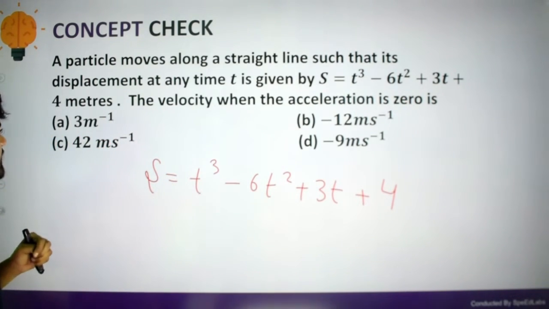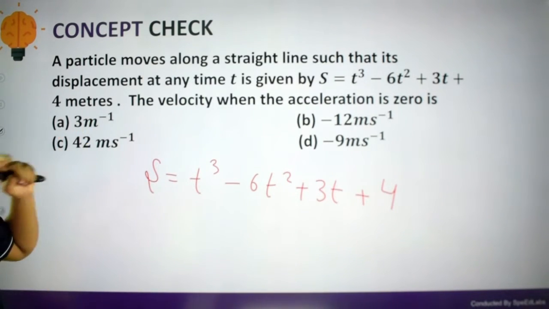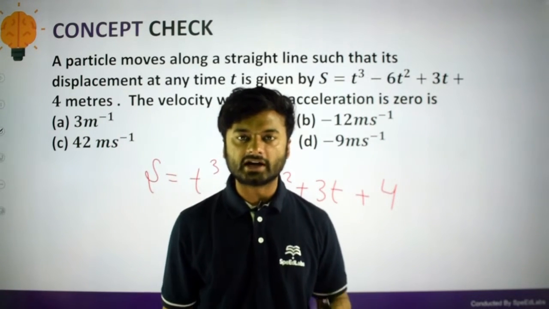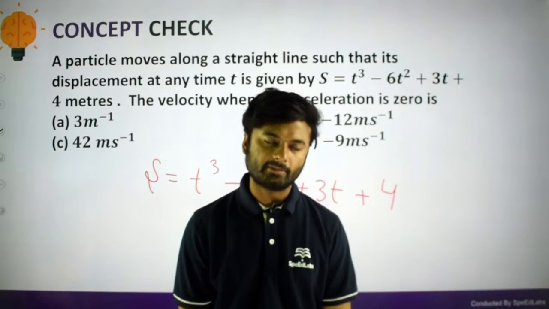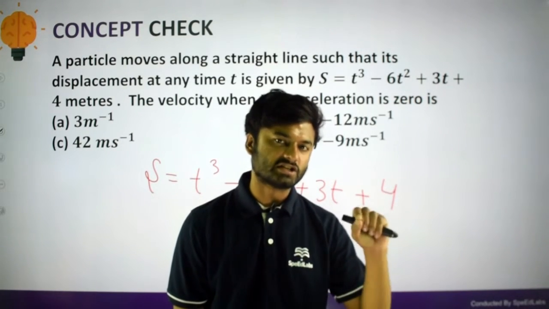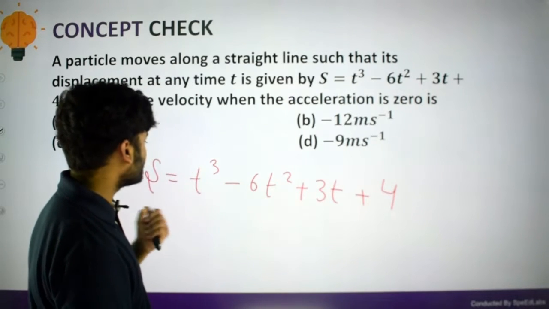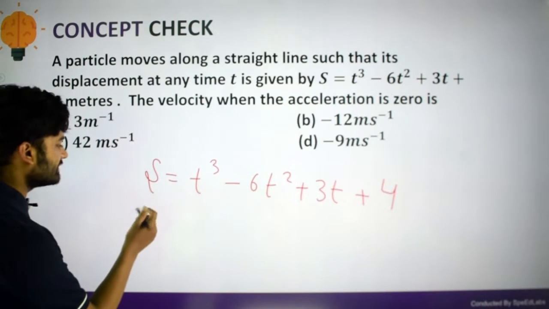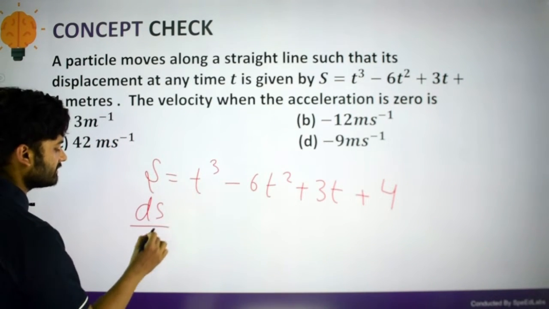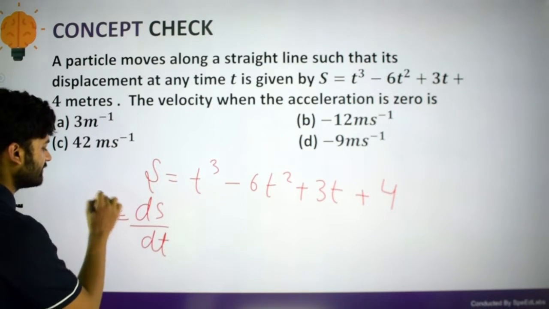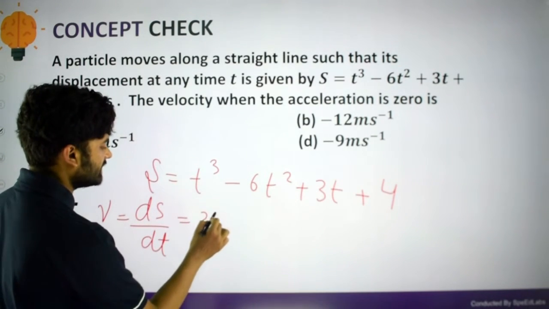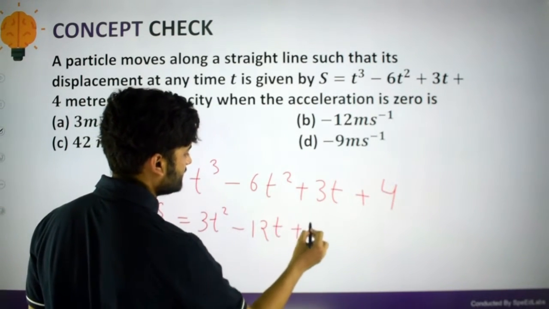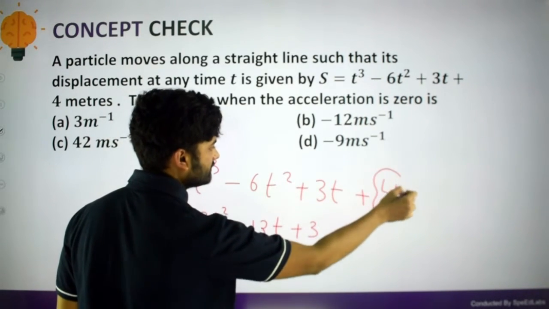We have to find the velocity when the acceleration is 0. So when the acceleration is 0, we will have to tell what the velocity is at that particular time. What is acceleration? It is the rate of change of velocity. Here I have given the displacement, and the rate of change of displacement with respect to time will give me the velocity. So this velocity will be 3t square minus 12t plus 3, and the differentiation of the constant will be 0.